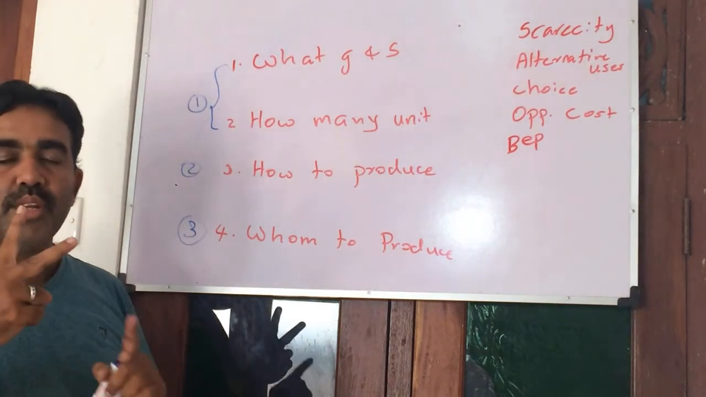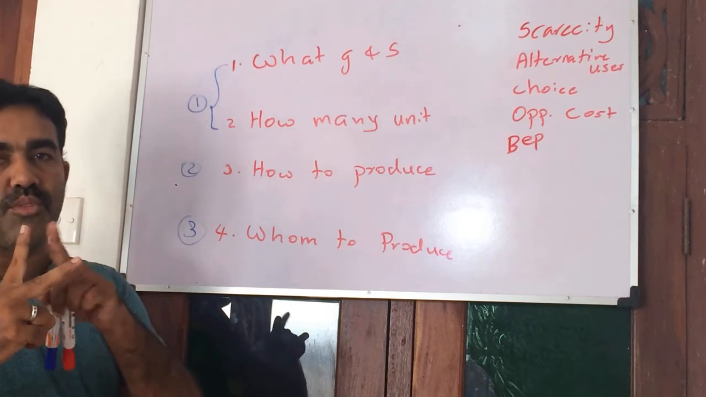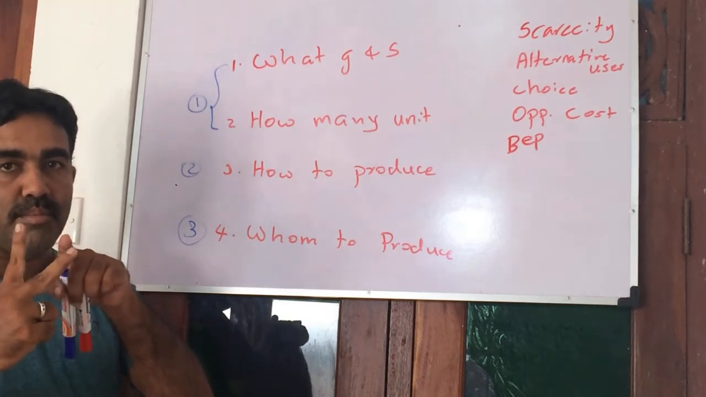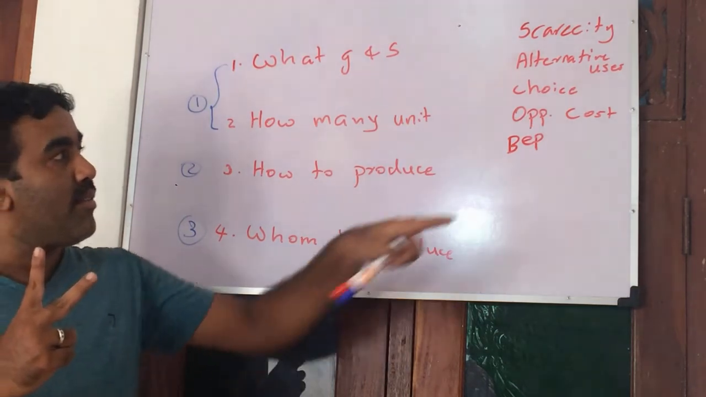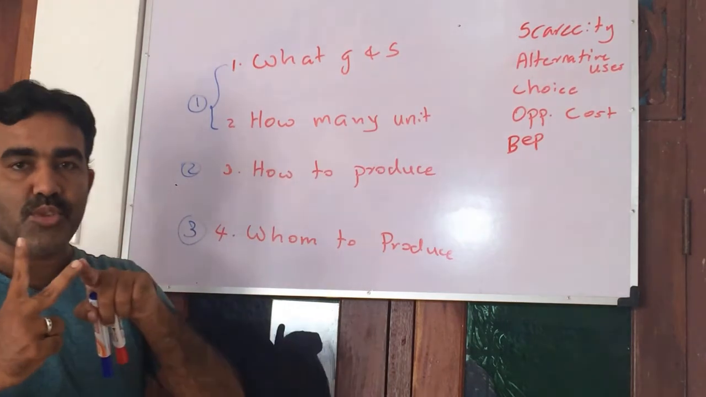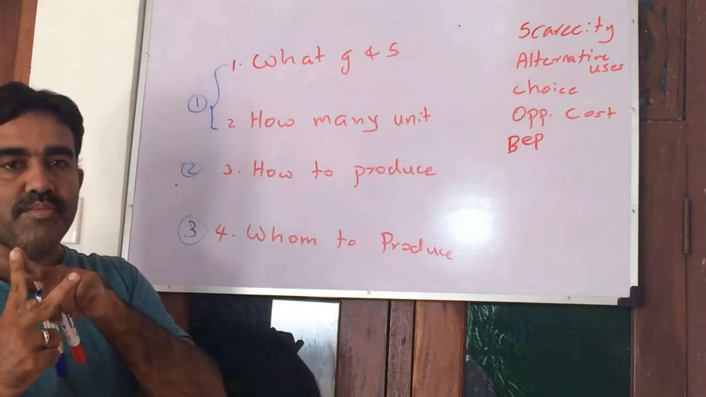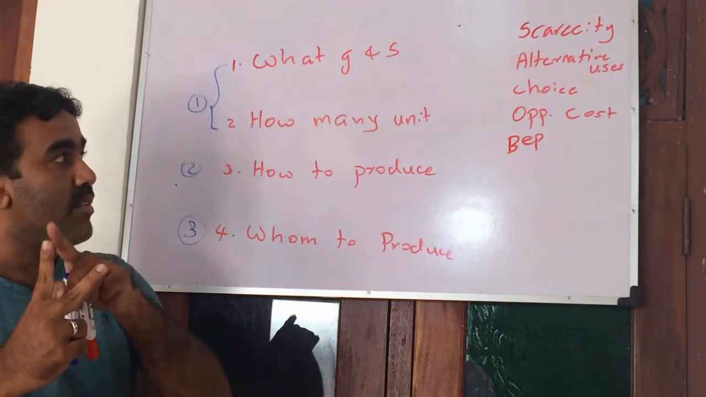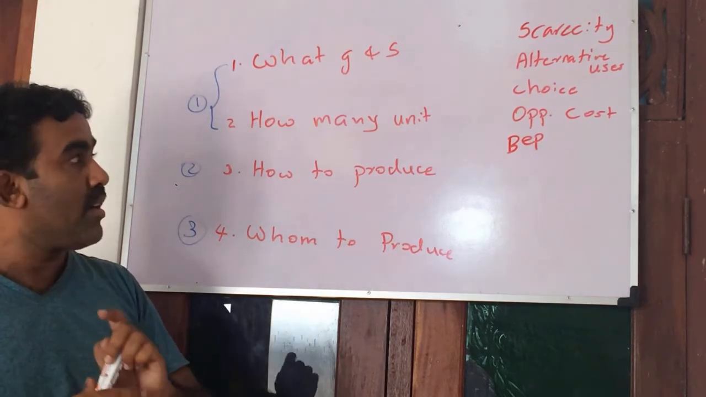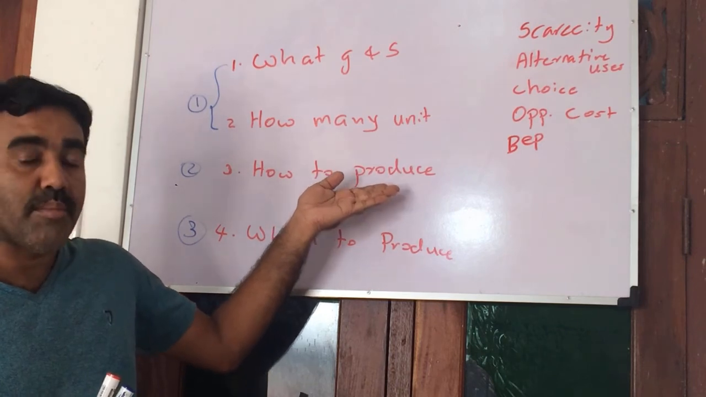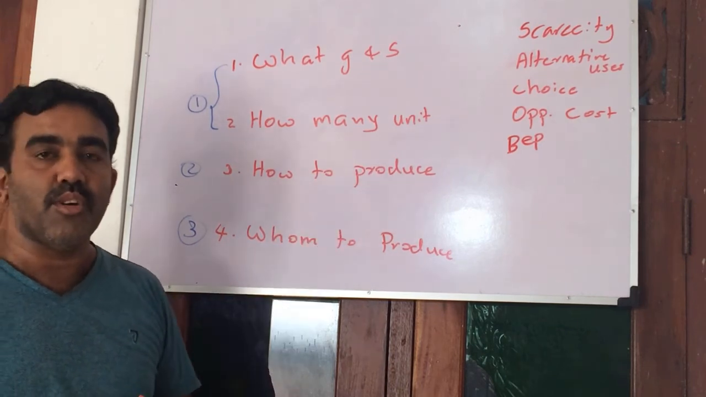So we have to select which one we are using. We cannot use both. Again, our resources are limited, so we have to select the best option, which is good. So that is called how to produce. That means under what technology we are going to produce.